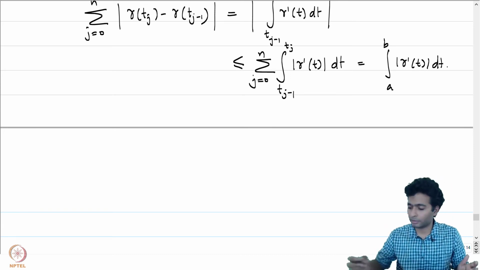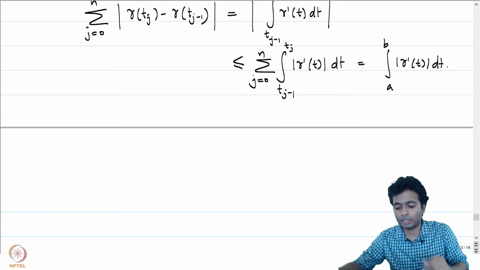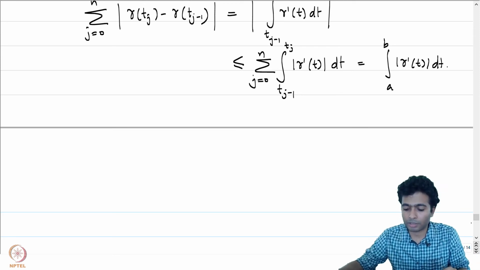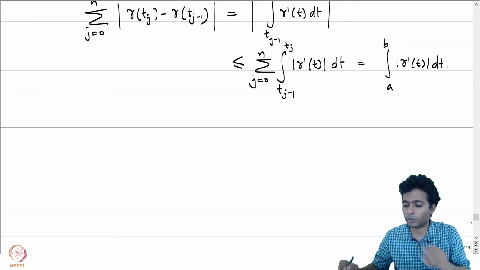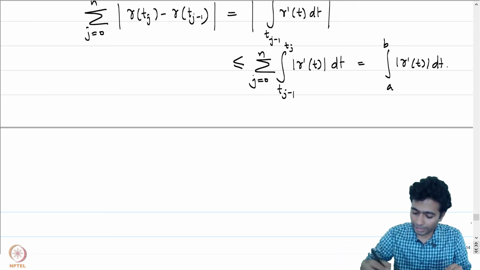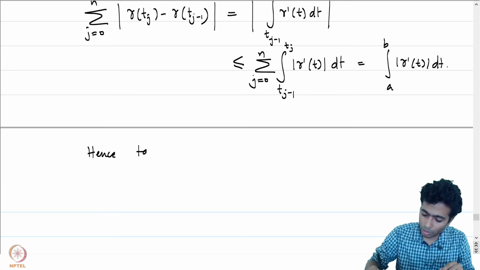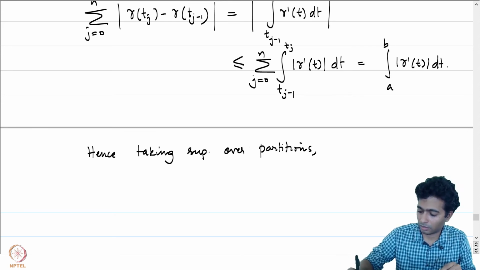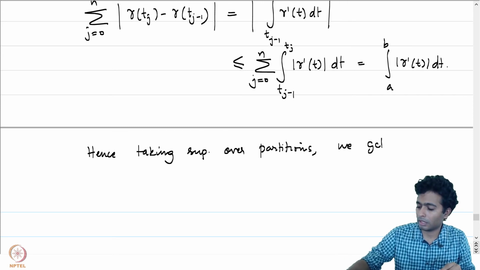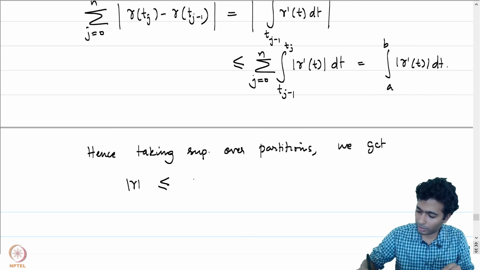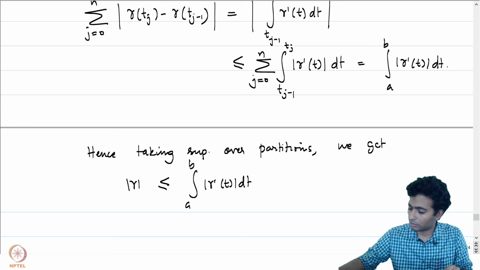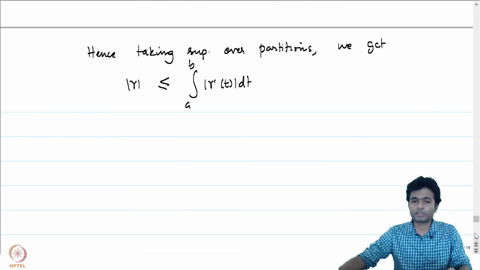So, we take any partition, we have the summation of the lengths of the arcs, gamma tj minus gamma tj minus 1. If you look at the sum of that, that is always bounded by the integral on the right, and hence taking supremum over all partitions and n, we get the arc length is less than or equal to the integral of mod gamma prime t dt from a to b. So, the thing to note here is that gamma prime is a continuous function.